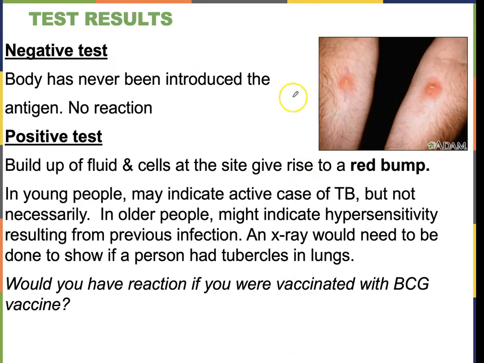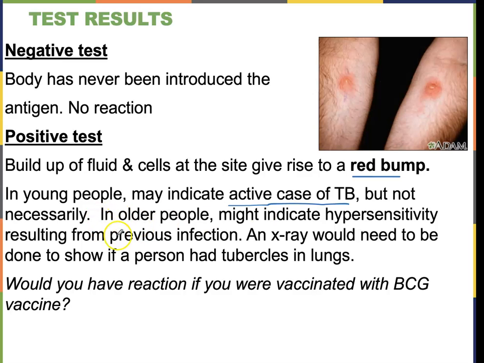Okay, so back to this. If you have a negative test, your body has never been introduced to the antigen, no reaction. So no time in your life have you ever had the tuberculosis infection coming into your body. And here in the United States, we do not vaccinate. So there's no reason why your T cells should be sensitized. A positive test, right? We have buildup of fluid and cells to give a red bump. So then the next step is okay, you've been sensitized to it. Do you have an active case, right? Do you have an active case of tuberculosis?